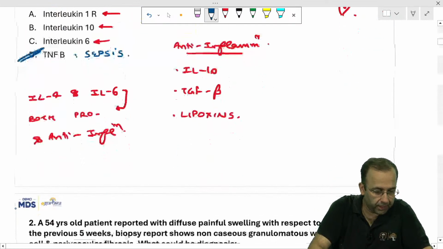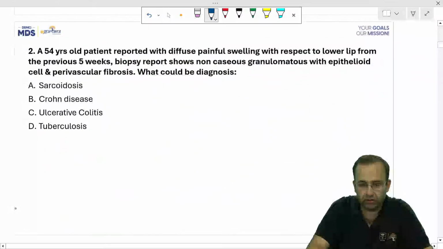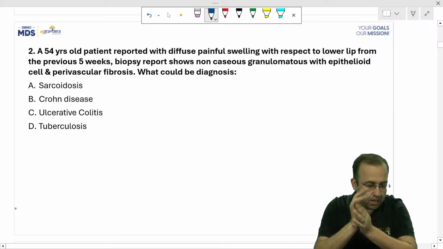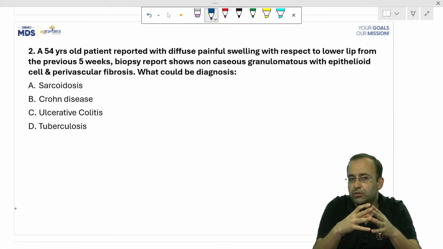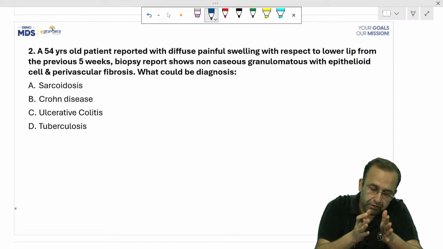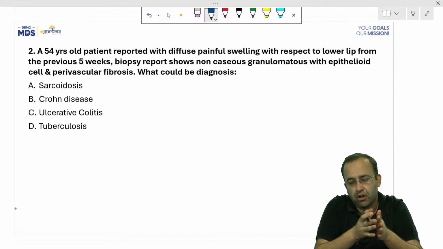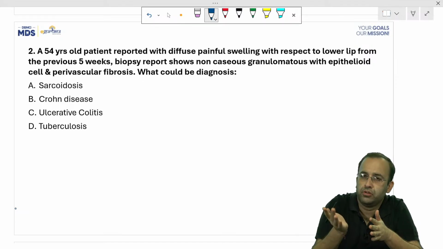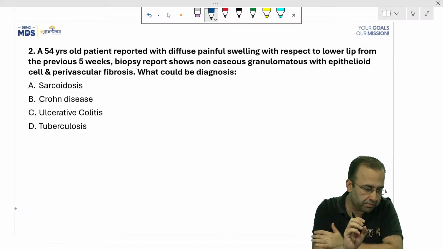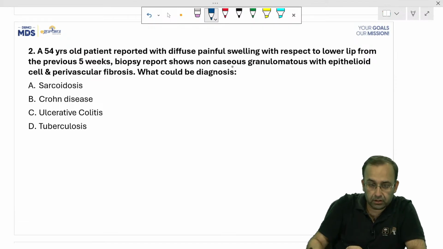Next question. Have a look at this now. In this question, I want 100% right answers. So these are the questions in which, one more thing, when I'll be taking care of path and micro today, it will not just be limited to path micro. We'll be integrating it with medicine also. So there will be many points of medicine covered in this session with respect to these particular topics.